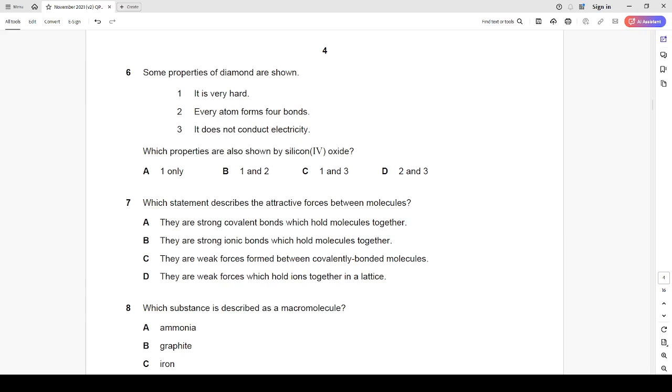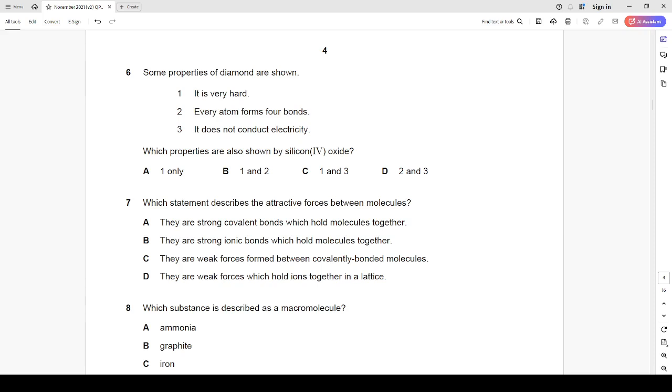Then every atom forms four bonds. Yes, because carbon in diamond is a tetravalent element, and that's why it forms four bonds. Okay, now let's compare that with silicon 4 oxide. Silicon 4 oxide also has very strong covalent bonding between silicon and oxygen atoms, creating a giant lattice structure similar to diamond. Therefore, while selecting the correct answer for this question, we go with option C.